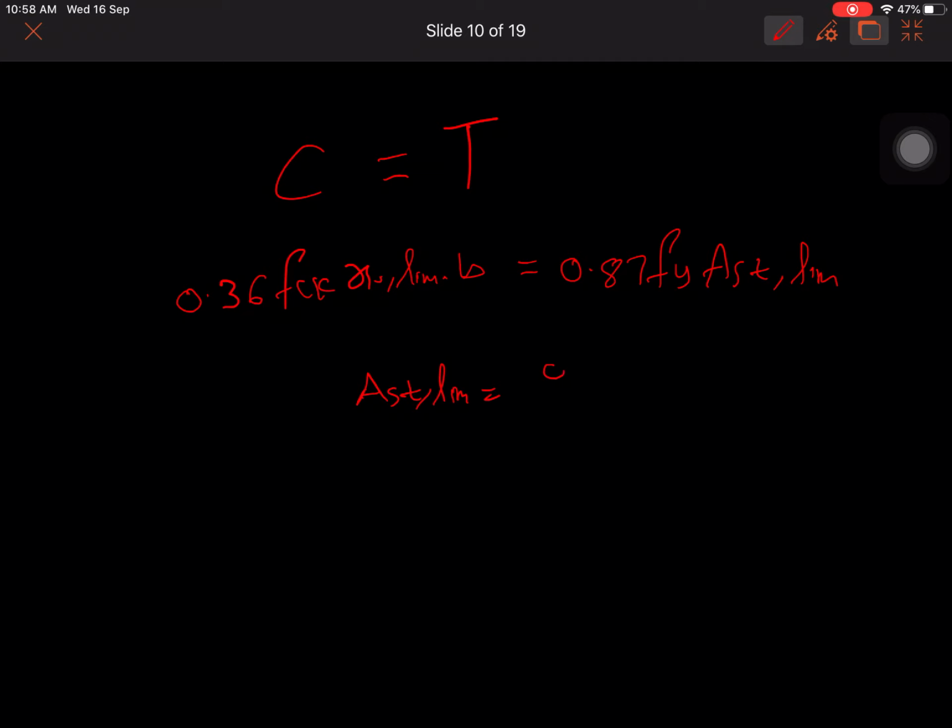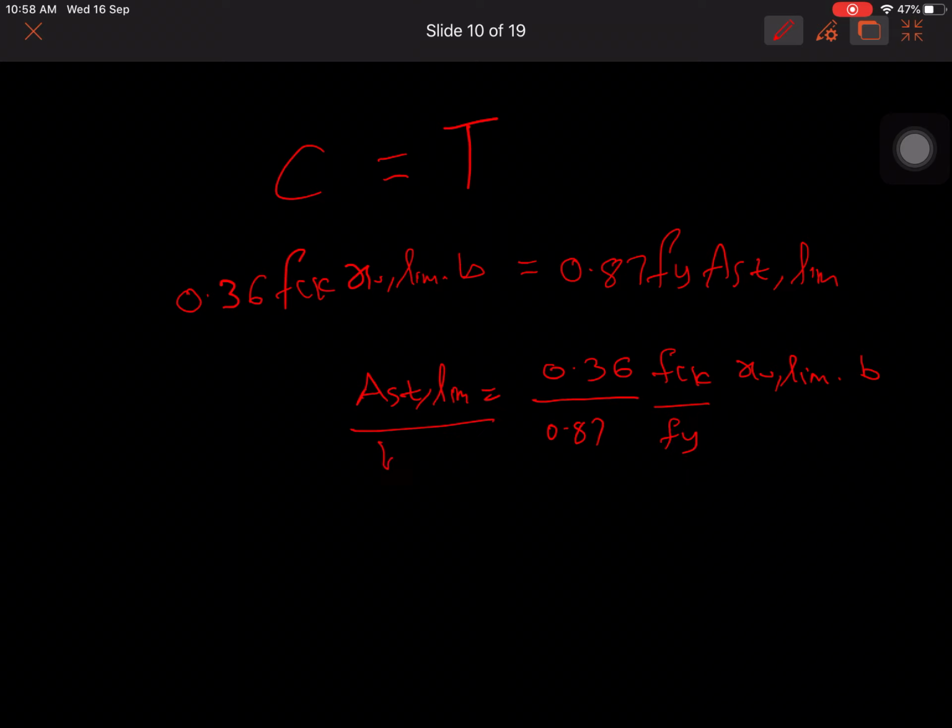AST limit is equal to 0.36 FCK XU limit B divided by 0.87 Fy. What is there? Nothing is there. So I am going to divide BD on both sides. So the DB will get cancelled, and if you multiply 100 on both sides, what you are going to get is 0.36 divided by 0.87 into FCK by Fy into XU limit divided by